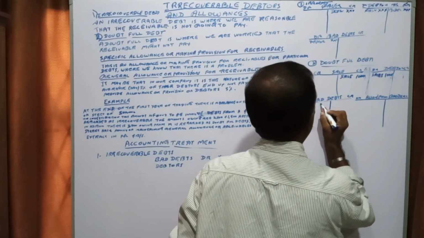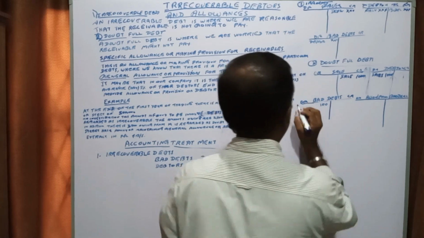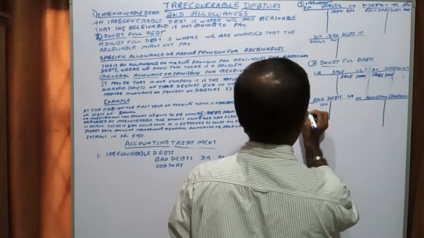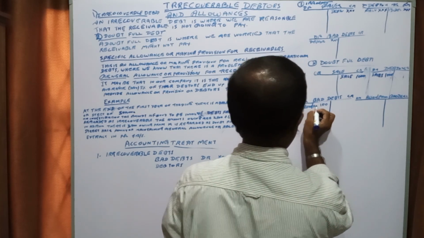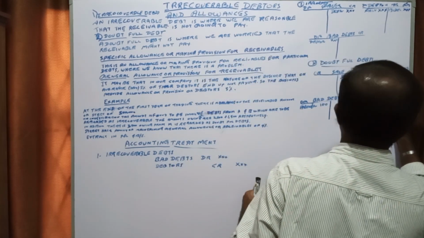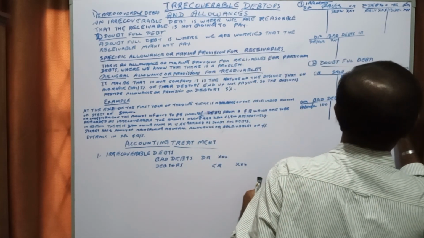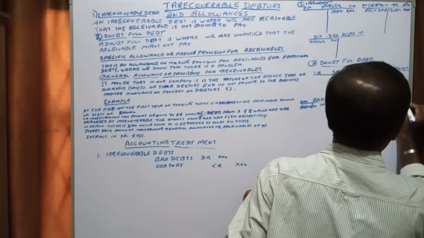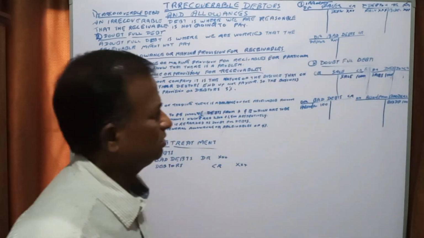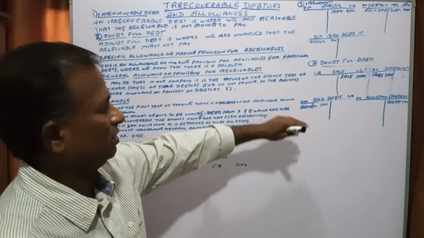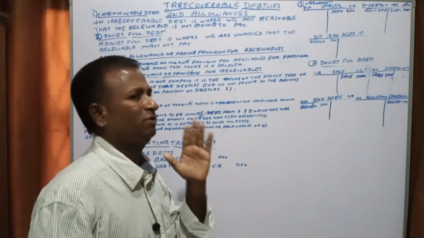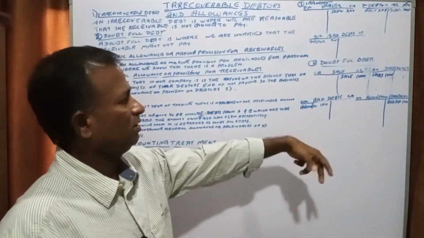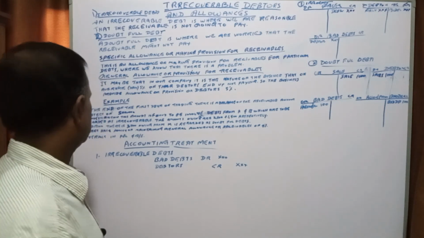So we debit bad debts 100, and here we credit provision or allowance for bad debts 100. This is the double entry for a specific case, where we know that this specific person is not going to pay. Bad debts account debit, provision for bad debts is credit.